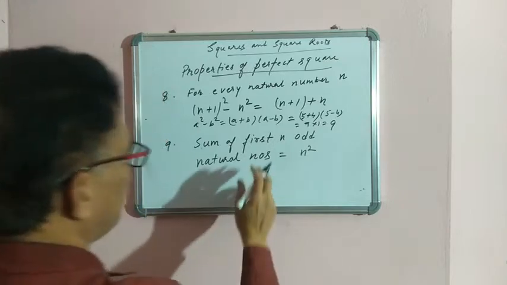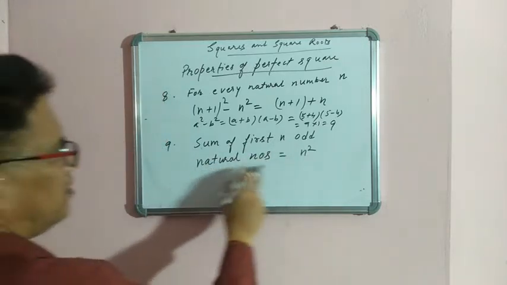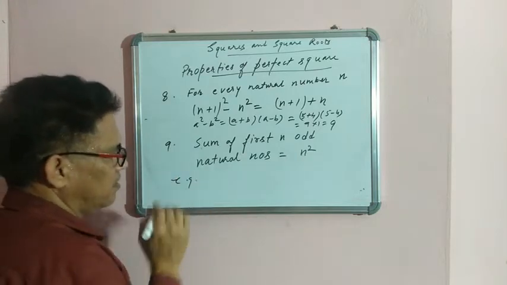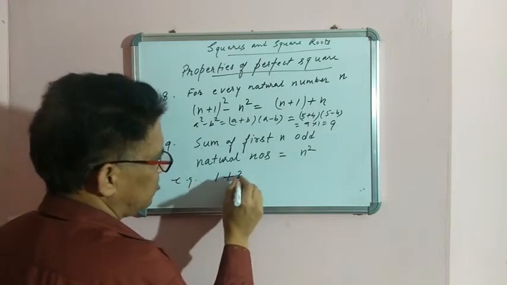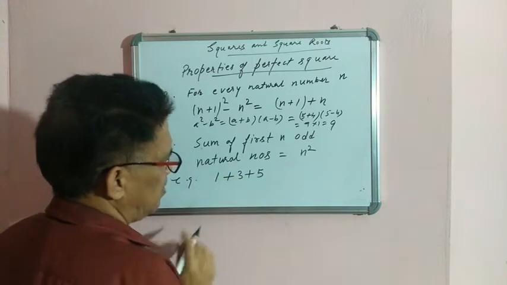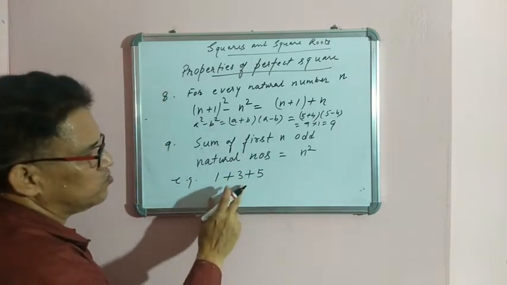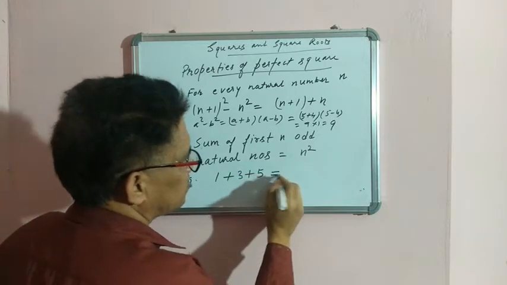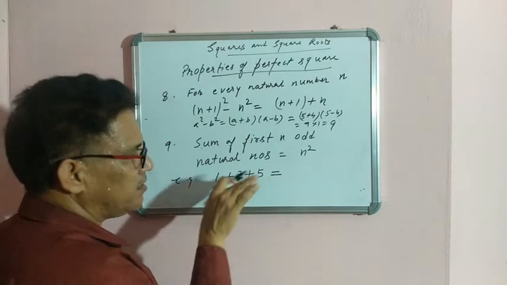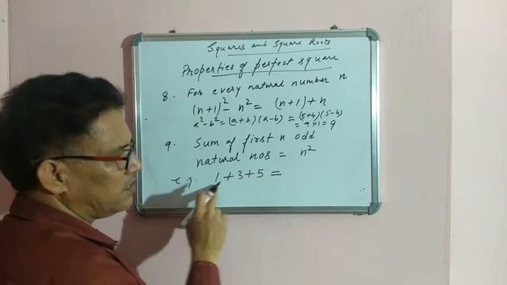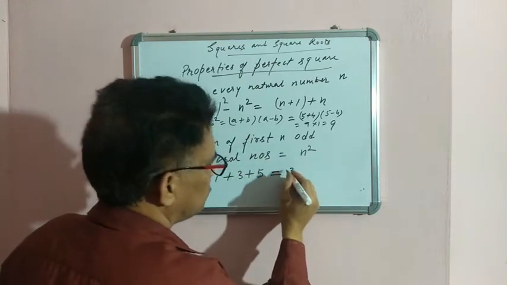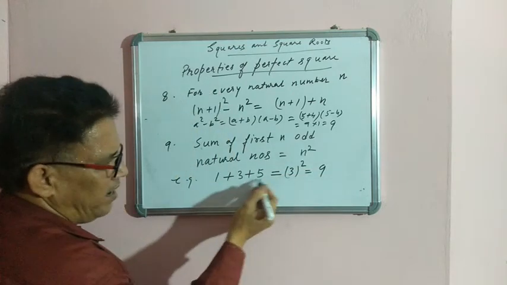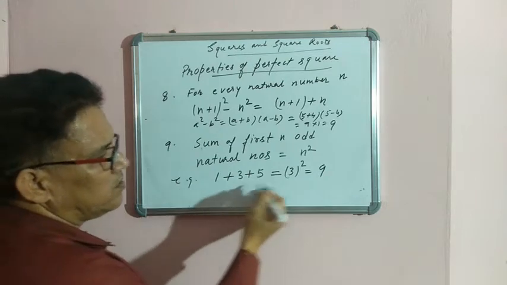Now the sum of first n odd natural numbers is equal to n square. Example, I am taking 1 plus 3 plus 5. How many numbers are there? 1, 2, 3. So their sum is equal to n square, the value of n is 3. So according to this rule, this will be equal to 3 square, that is equal to 9. You add this one, 5 plus 3, 8 plus 1 is equal to 9.